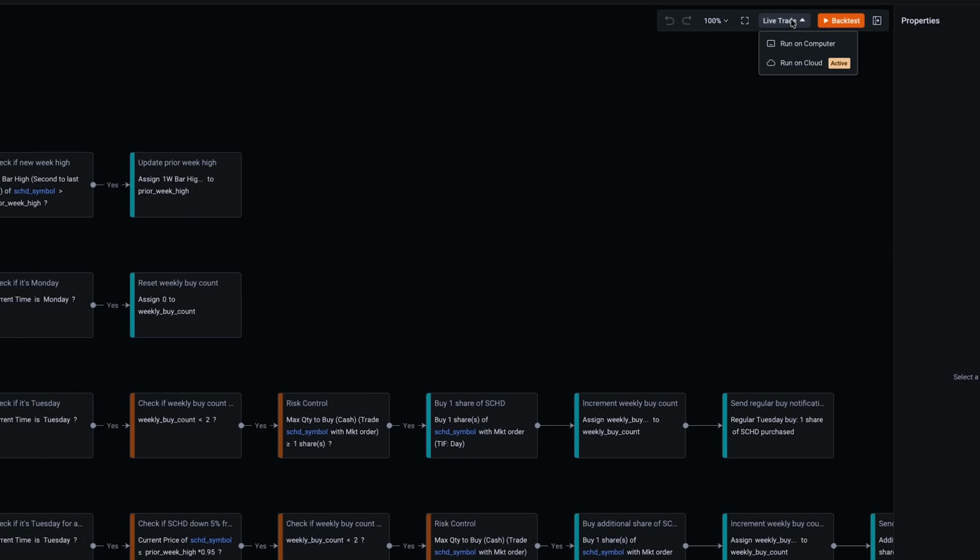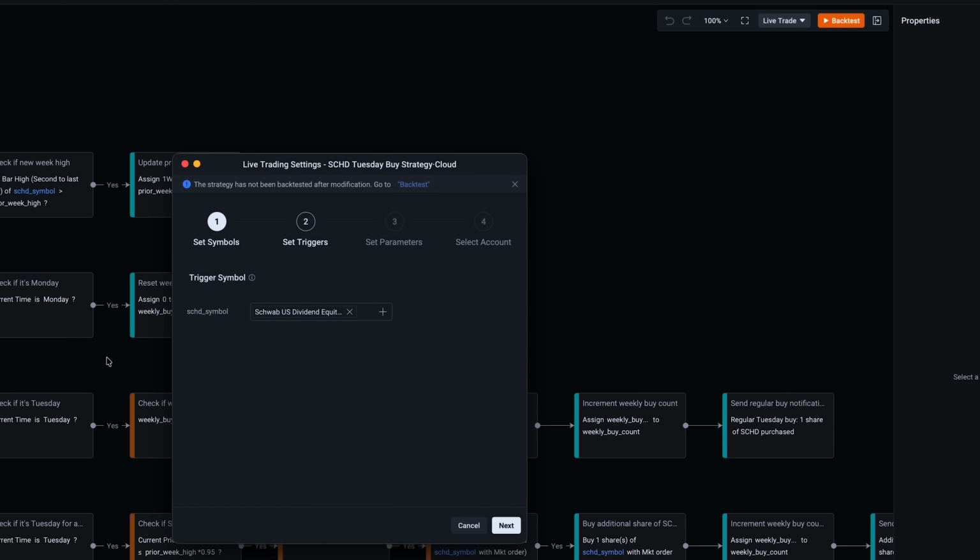Now, if you're ready to make this strategy real in your account, first, you're going to want to make sure you have a cash balance set up in your investment portfolio to begin the trading. Then select live trade right up here, and then either run on the computer or run on the cloud. Moomoo allows me 2 algo trades on the cloud, which means it'll run on the server and I don't have to keep my computer linked up. And you can cancel it at any time. And by the way, this doesn't have to be SCHD. This could be whatever ETF or even any stock that you want. I'm just choosing SCHD for this particular example.